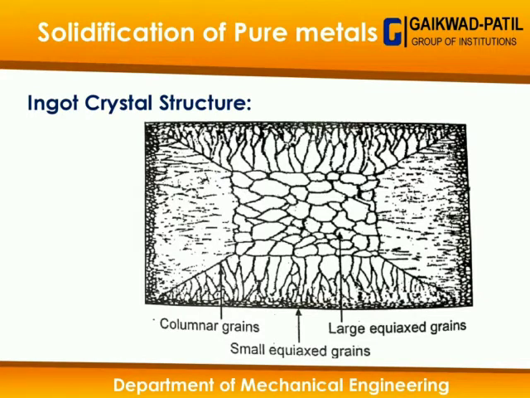The first type of crystal is the ingot crystal structure, and these ingot crystal structures are formed due to the faster cooling rate of the metal, and that kind of structure occurs in ferrous metals. When the hot ferrous metal comes in contact with atmospheric temperature, it starts emitting its intercrystalline heat from its outer layer, and the middle layer also transfers heat to the outer layer,